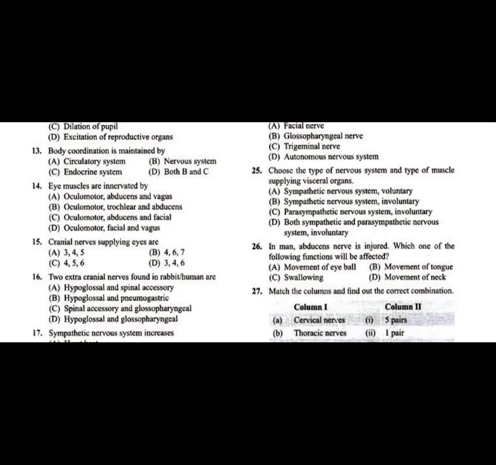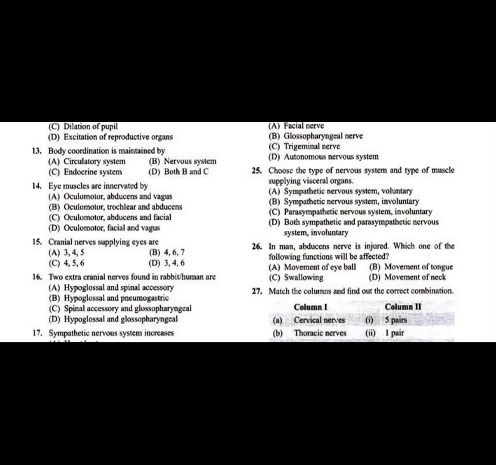So the nerves supplying the eyes are cranial nerve 3, cranial nerve 4, and cranial nerve 6. Question number 15: cranial nerves supplying eyes are 3, 4, 6.